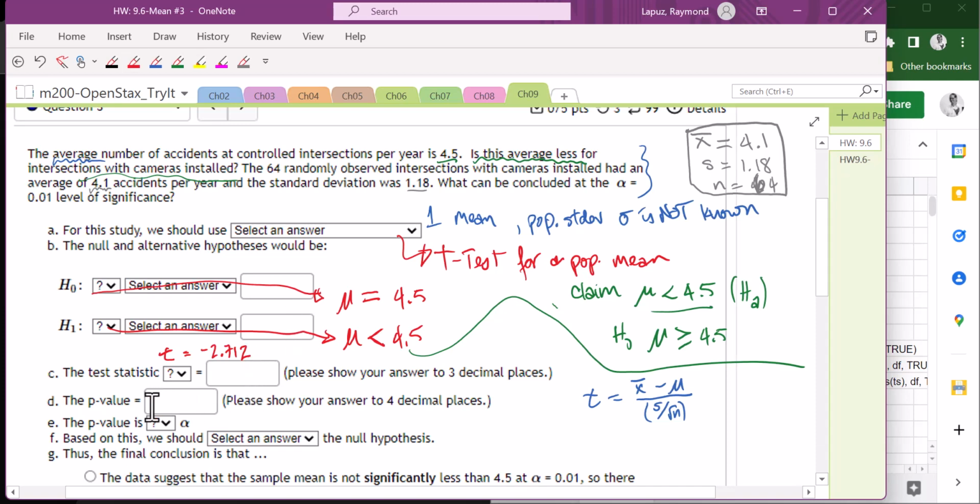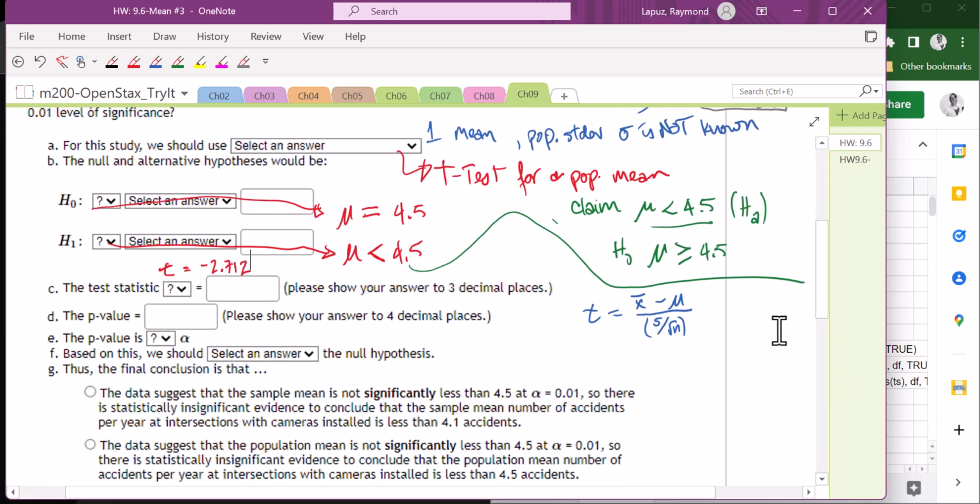Now, after we have that, they want us to find our p-value. So imagine this going into your t-distribution. This is your standard t-distribution centered at 0. And then our value here was -2.712. And so we're looking for this area under the t-distribution that is to the left of that.